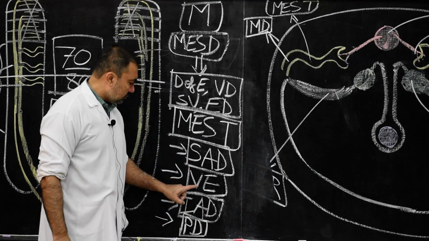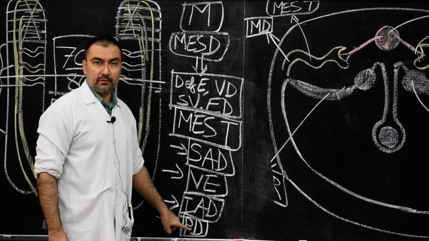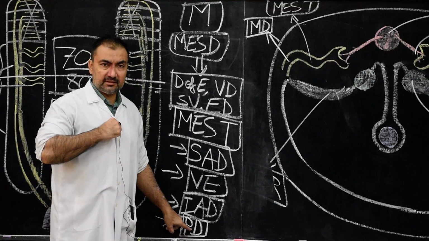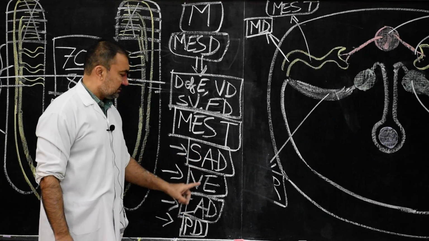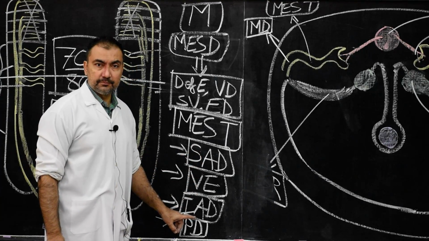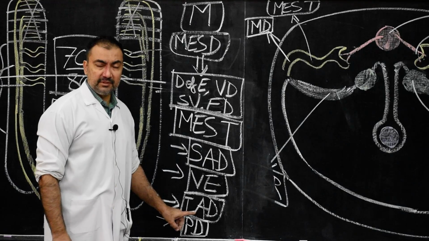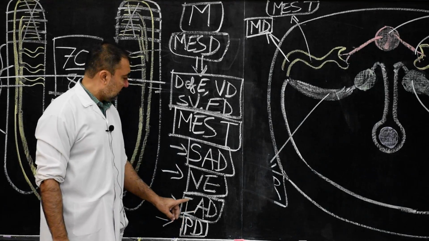So 1, 2, 3 and 4. These 4 structures develop from the mesonephric tubules.